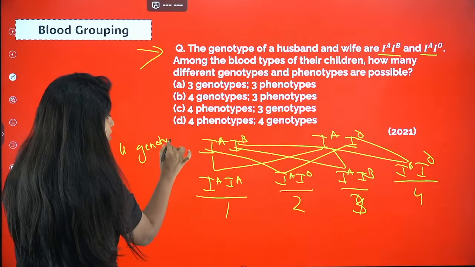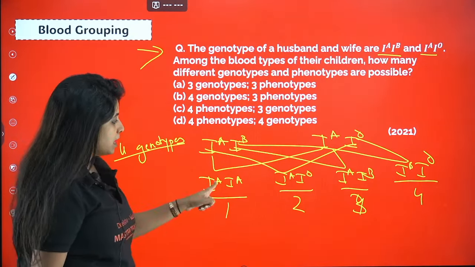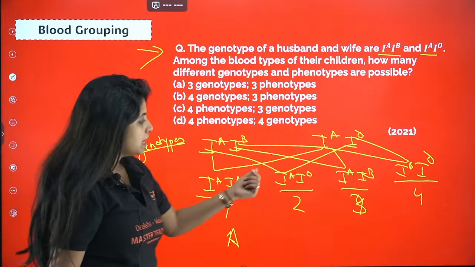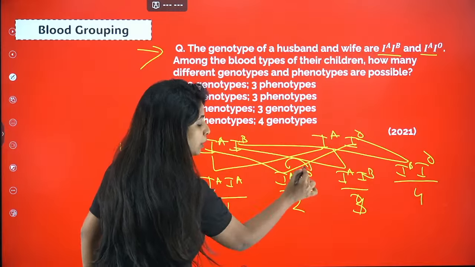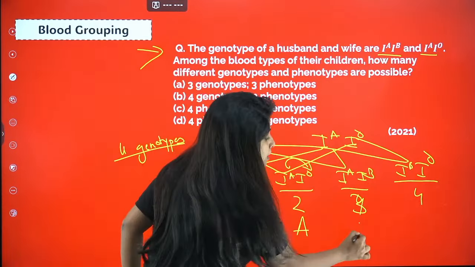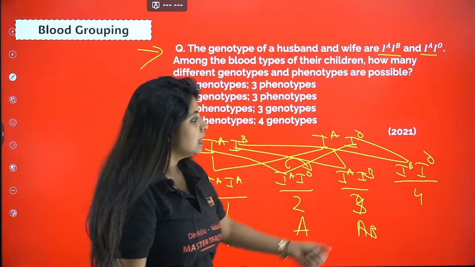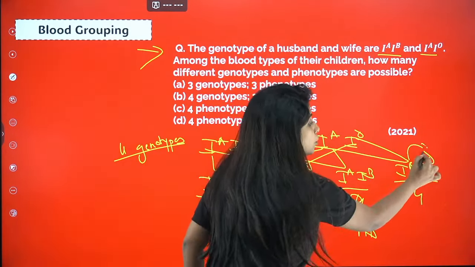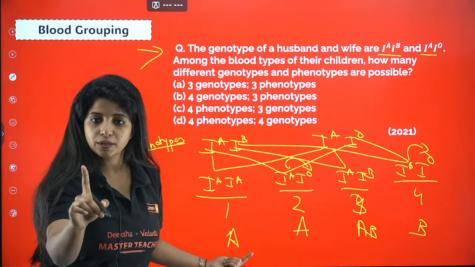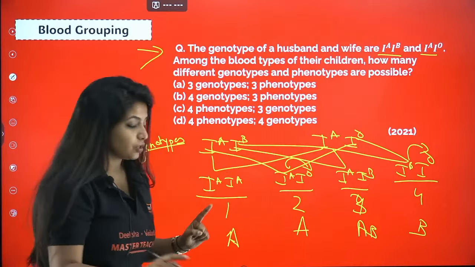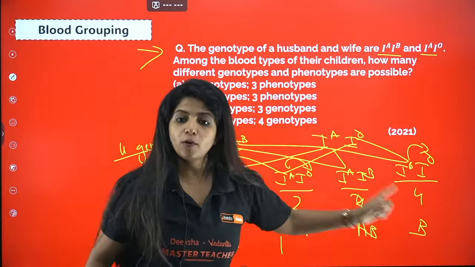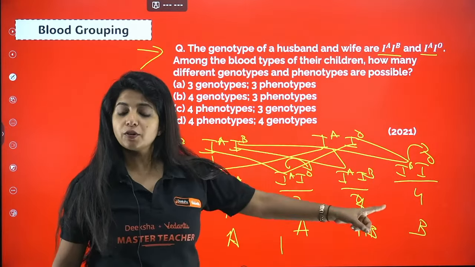What about phenotypes now? Let me see phenotypes. IA means A blood group. Both of them are A, that means A blood group. A and O means again A is dominant over O. Again A blood group only. A and B, both of them are there. That means AB blood group because they are codominant. B and O is there. That means B is dominant over O. That means B blood group. A is repeated twice, which is why I'll just count it once. So 1 A, 1 AB, and 1 B. How many different types of phenotypes do you see?